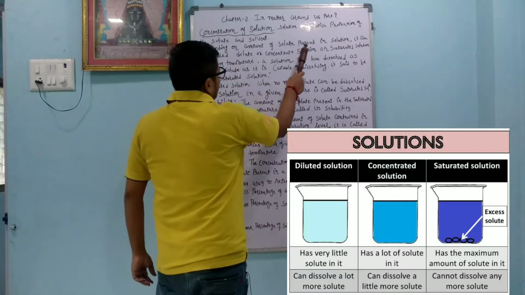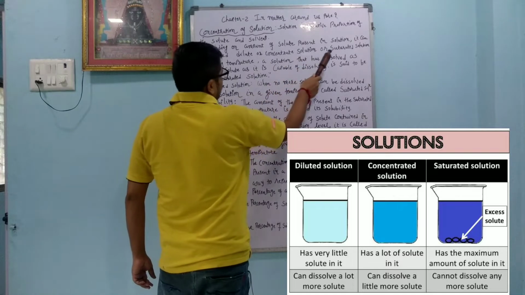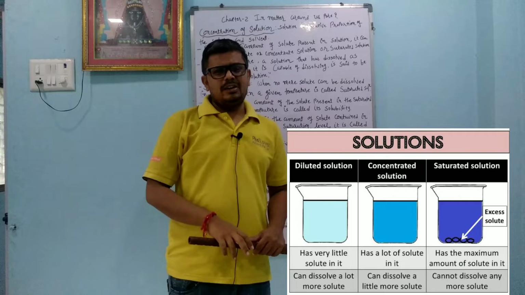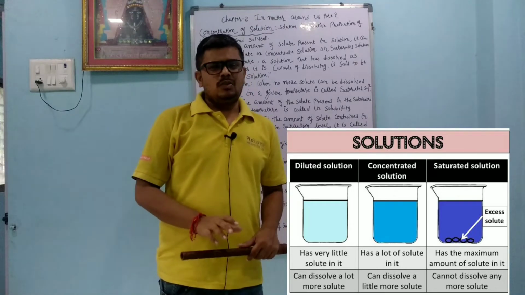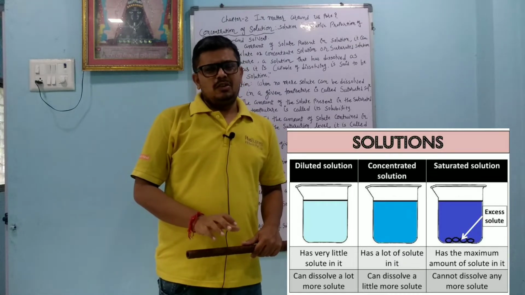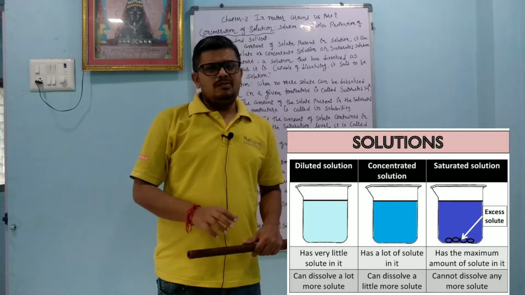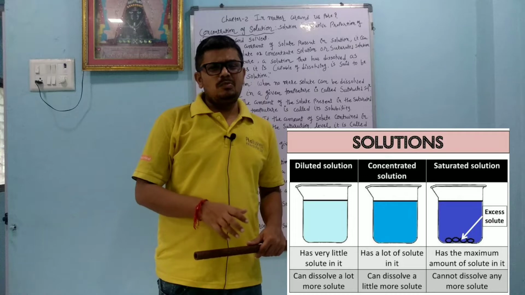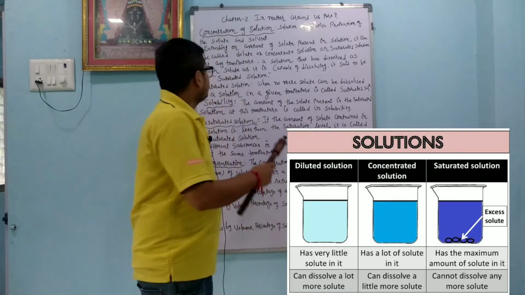Depending on the amount of solute present in a solution, it can be called a dilute, concentrated or saturated solution. So solutions are divided into three categories: dilute solution, concentrated solution, and saturated solution. If the quantity of solute is less, it is called a dilute solution. If the quantity of solute is more, it is called a concentrated solution. And if the quantity of solute is such that it is no longer soluble in the solvent, it is called a saturated solution.